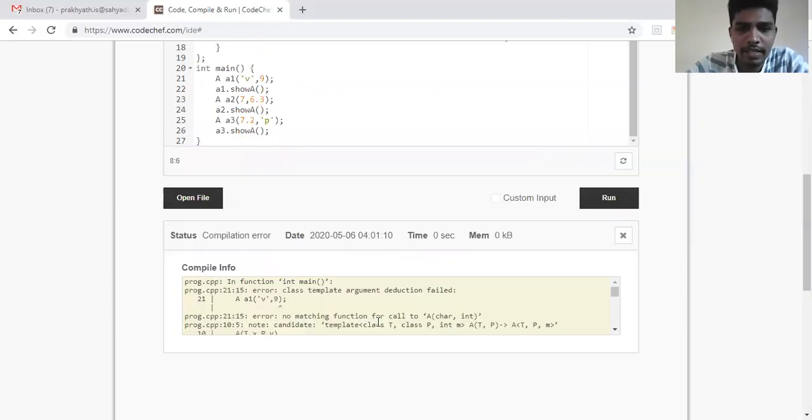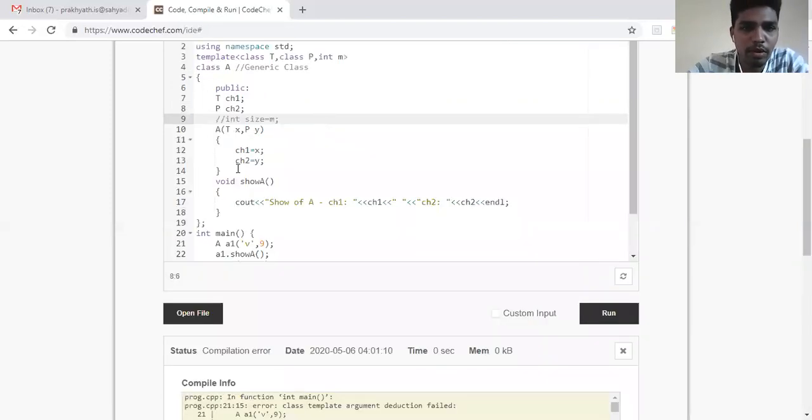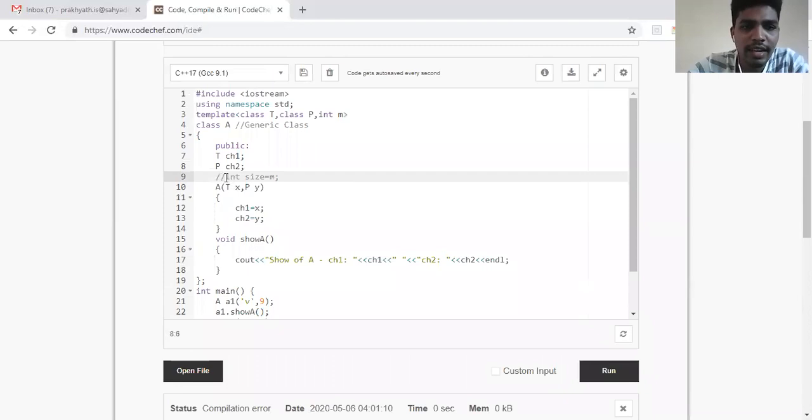It's an error. Why? Because in your template, there was an integer which you were actually supposed to pass, but you did not utilize it anywhere. So how do I solve this particular problem? What you have to do is utilize that integer.